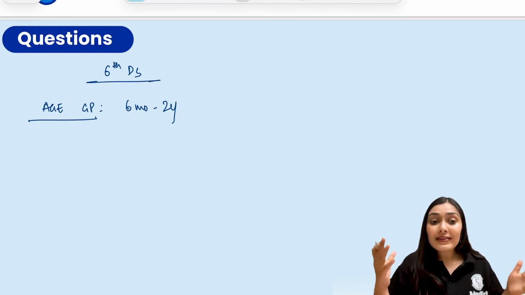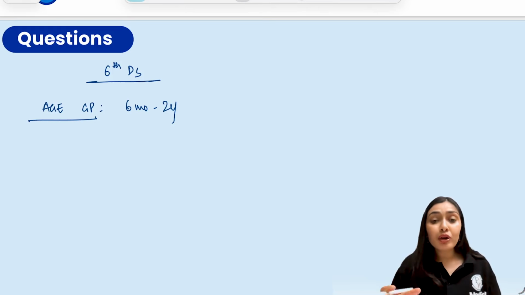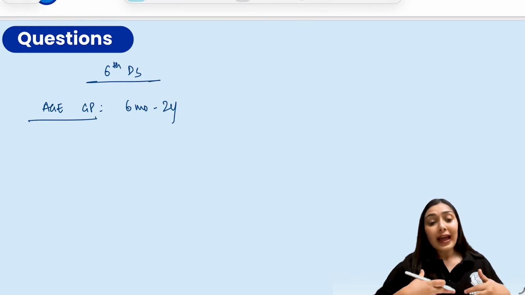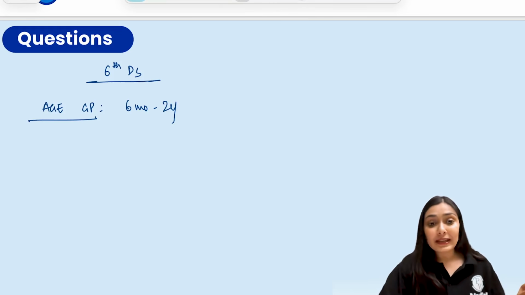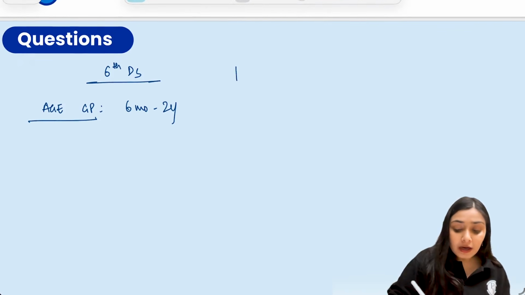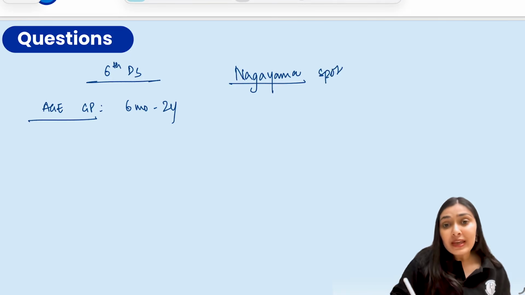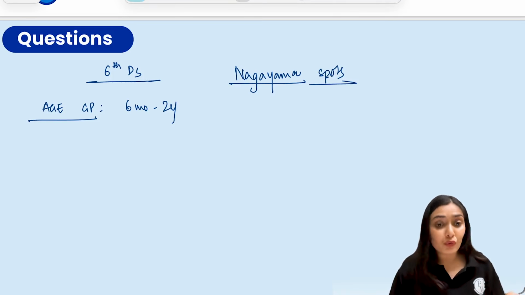The fever breaks abruptly by crisis, and there is this non-pruritic, rose pink colored maculopapular rash that starts from the trunk and then spreads to the extremities and the face. This is the typical thing. And another important pointer that you need to know for your exam is Nagayama spots. These are the erythematous papules that you see on the soft palate and uvula.